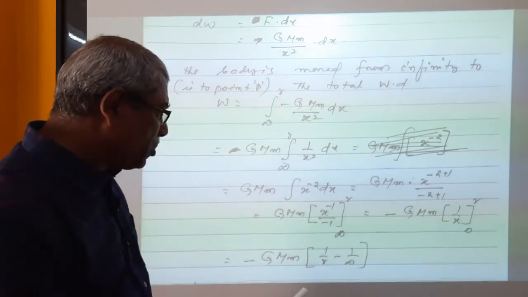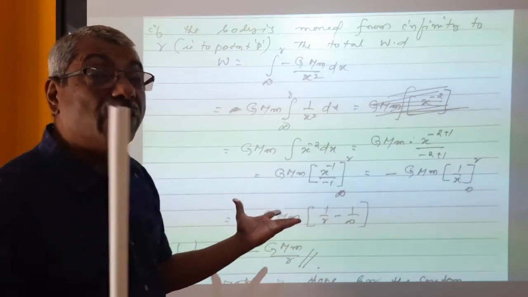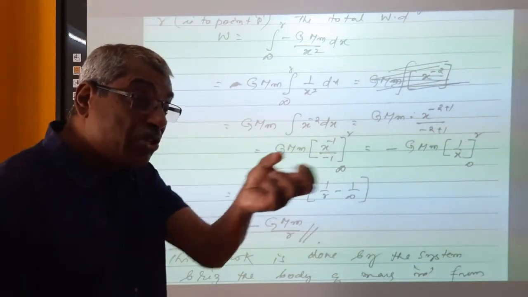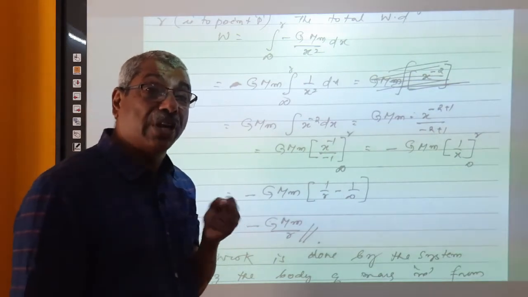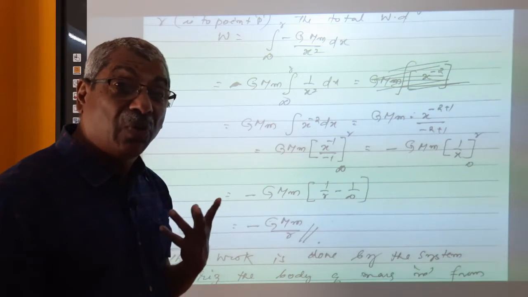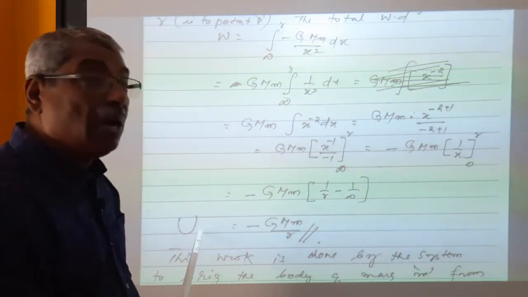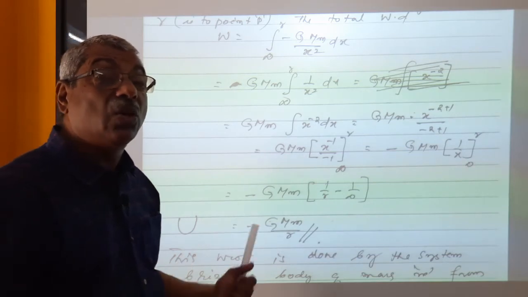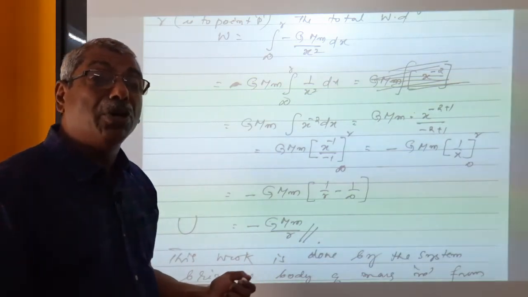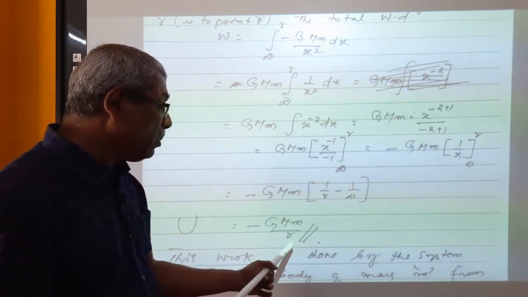We are getting the potential energy, given by U, because work done is equal to energy. Who does the work? The big body is doing the work, because it is attracting the small body with a force F, and that force is actually doing the work. You are getting the value of work done. Work done is equal to energy. A stored energy is called potential energy. Therefore, U is equal to minus G capital M divided by R.